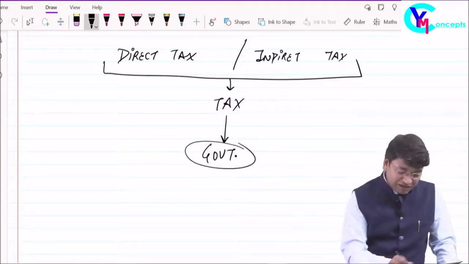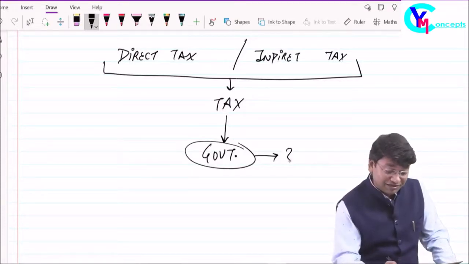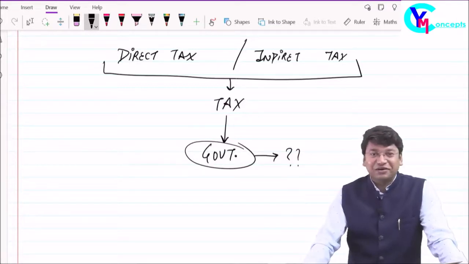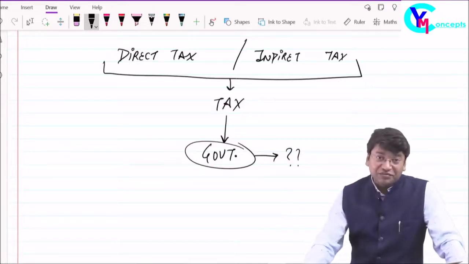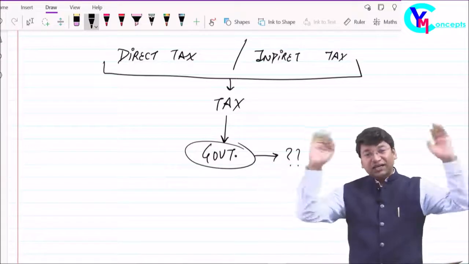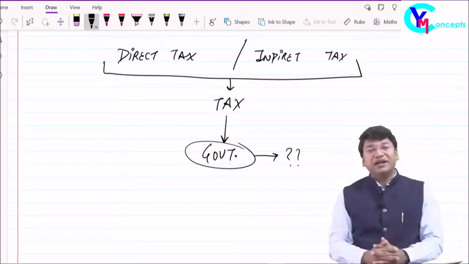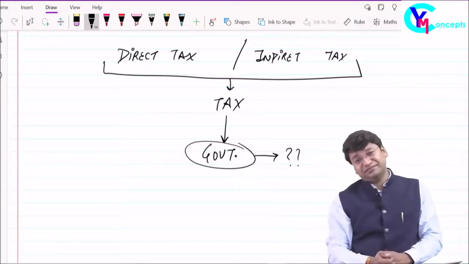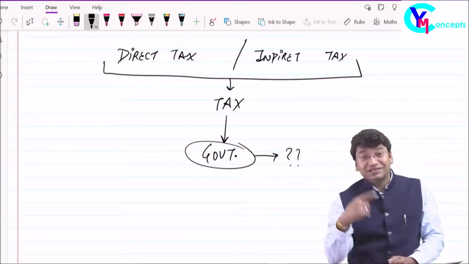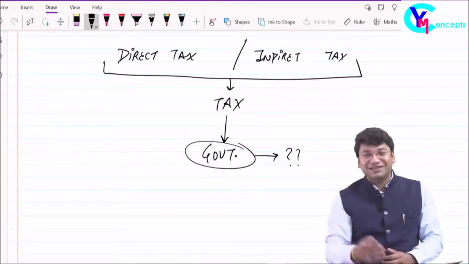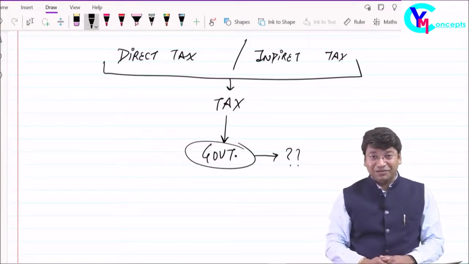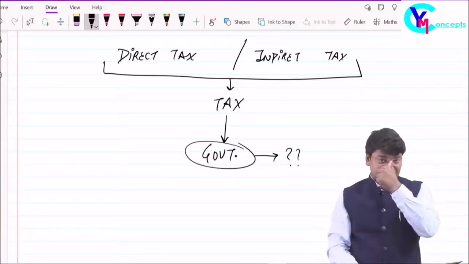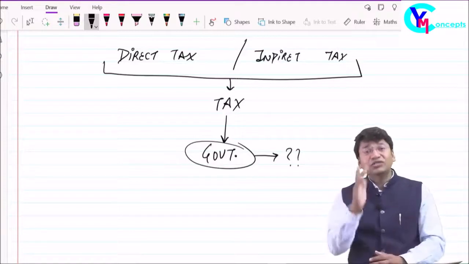Okay. Now my point comes. What do you mean by government? Who is the government? Sir, taxes are collected by the government. Taxes are the revenue of the government. Whether it's direct tax, indirect tax, it's of other concern. But yes, the point is that taxes are the revenue of the government. My point is, who is the government? Who runs the country? Modi Sarkar. Ab ki baar, Modi Sarkar. Like this. Who is government? Congress, BJP, or what? Who is the government?